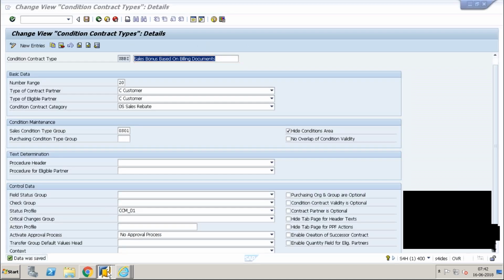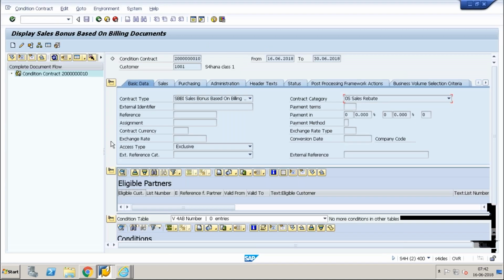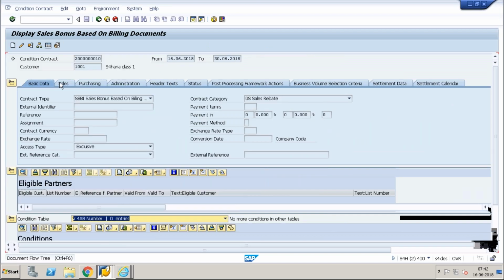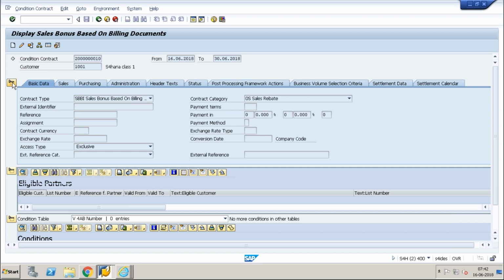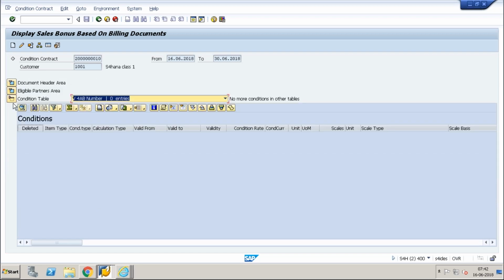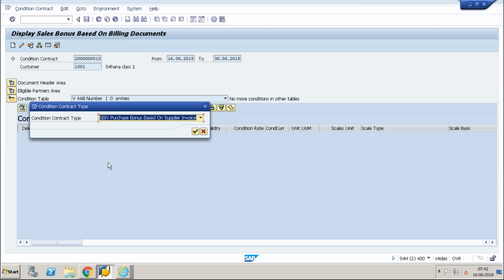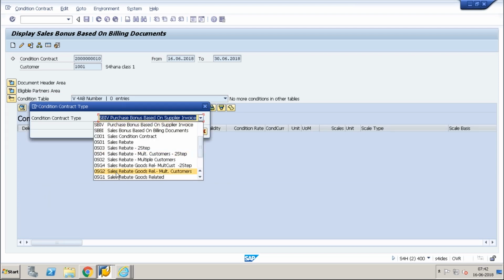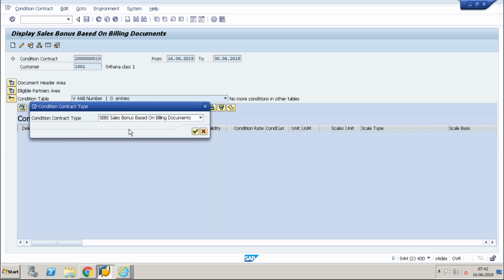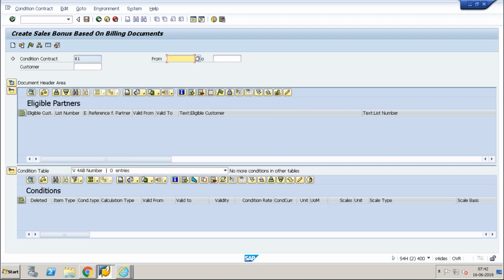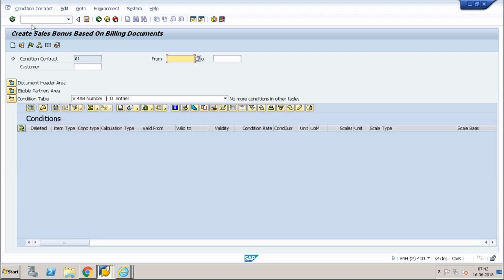So what will happen? So we can see here, I have a condition header, and I have eligible partners, and I have a condition area. So I will try to create a new condition. So we will see what will happen. I need to go to WCO.